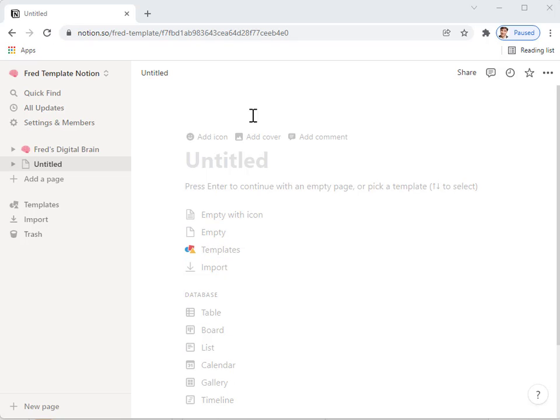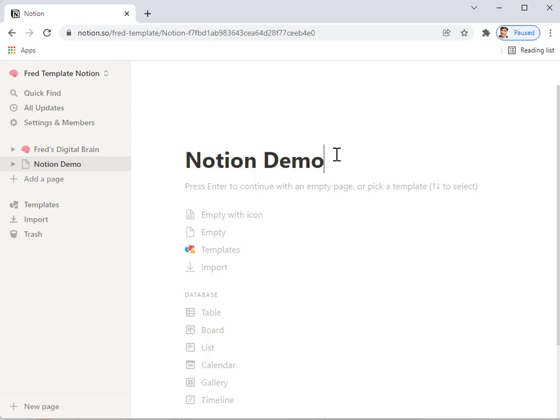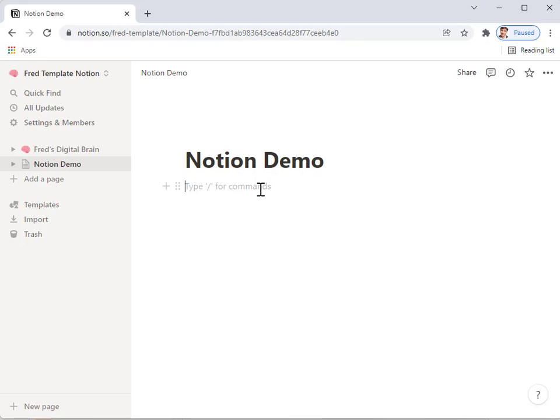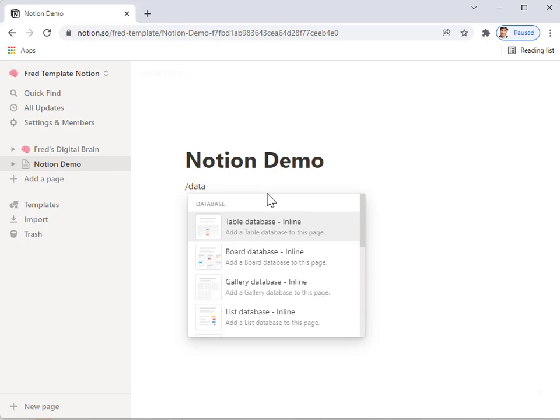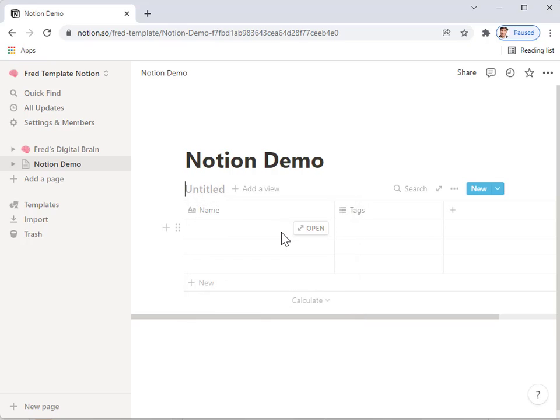Okay, I want to show a quick demo here of why I really like Notion. And I'm going to create a page here. I'm not going to walk through the specifics of Notion because there are a lot of videos out there that cover Notion in a lot of detail and provide the functionality. What I'm really going to talk about is the piece that I really think is valuable, and that is the ability to create databases.